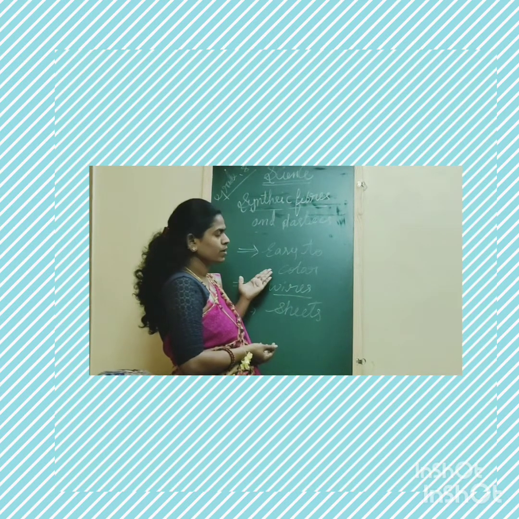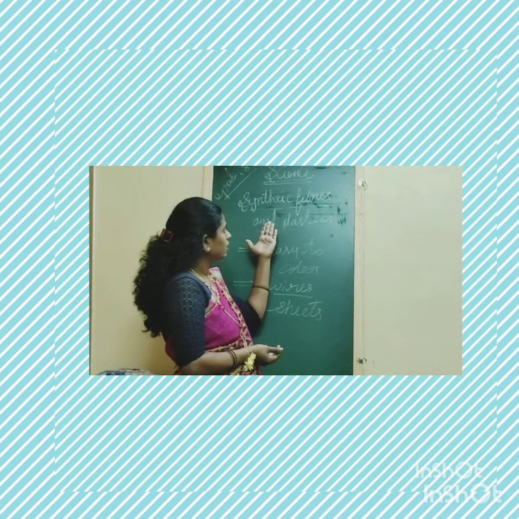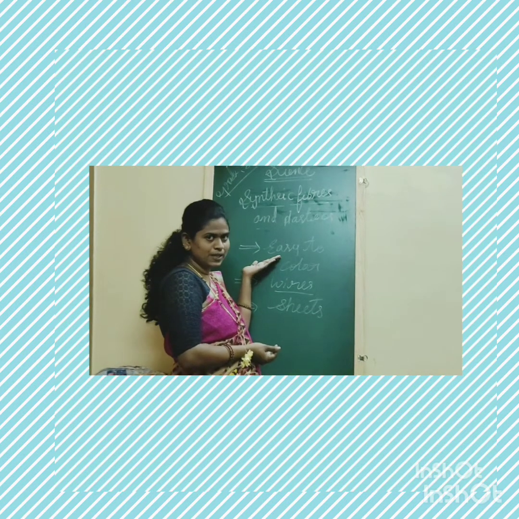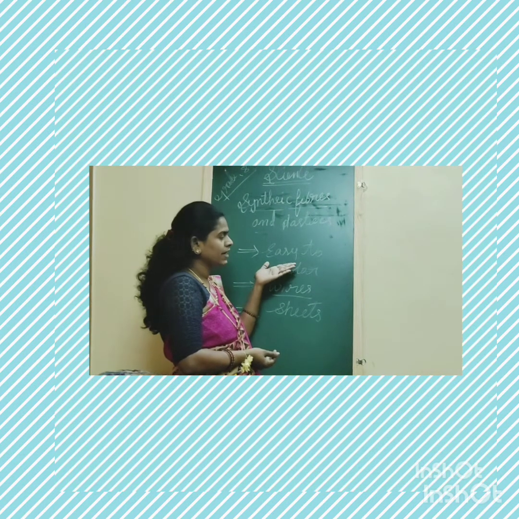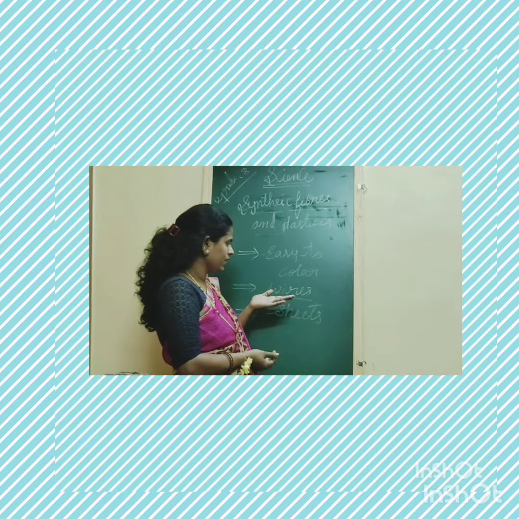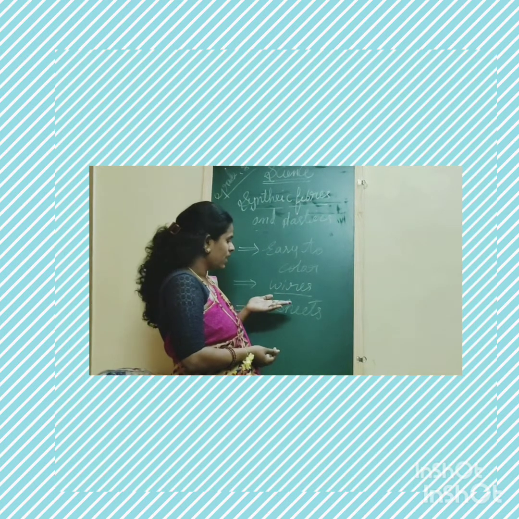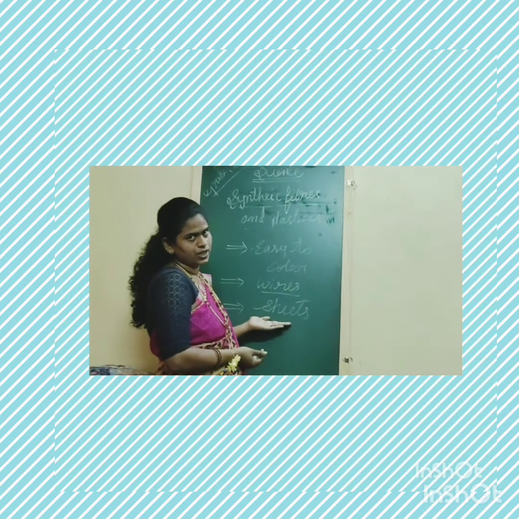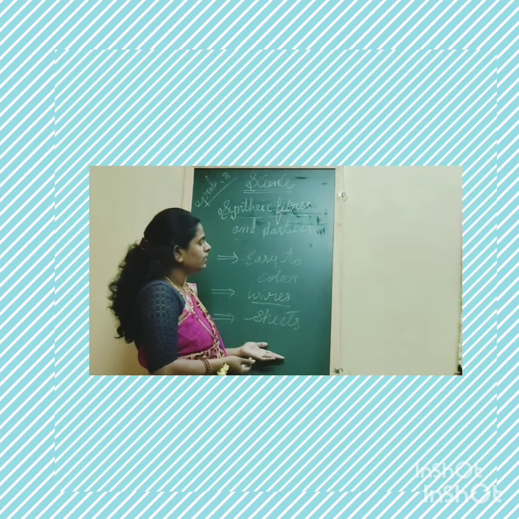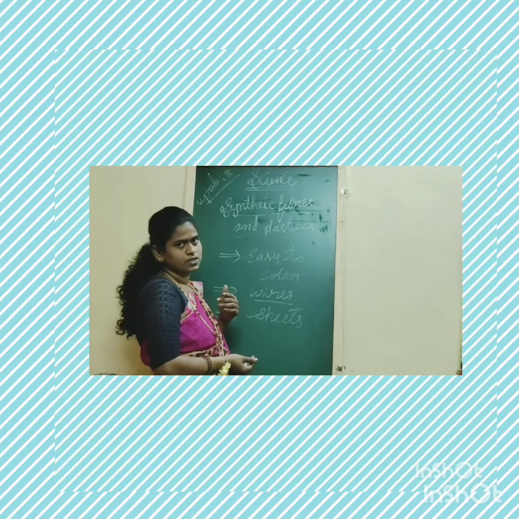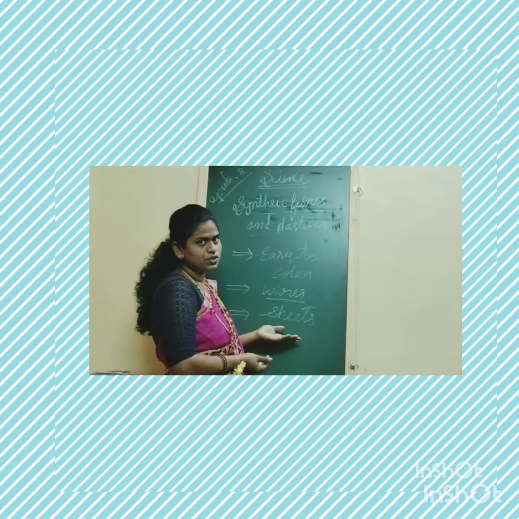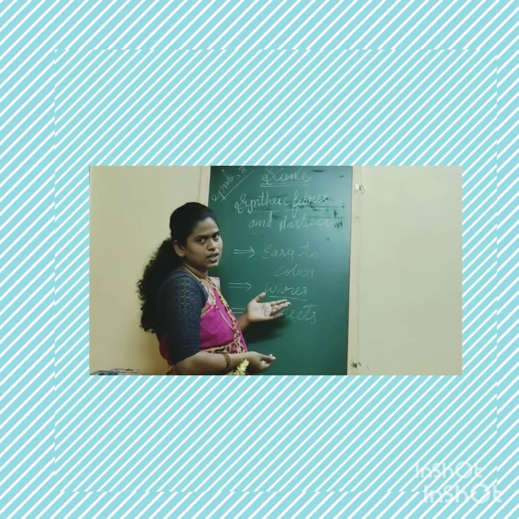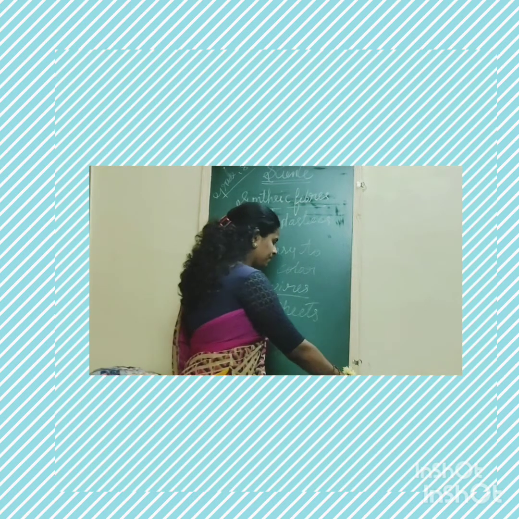So what are the important properties of plastics? They are easy to color, which is why they are available in different colors. They can be made into wires and they can be made into sheets. These are the important properties of plastics. Hope you understood this one. Now let's move to the types of plastics.